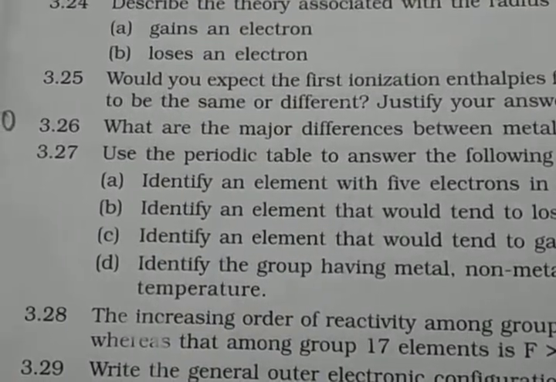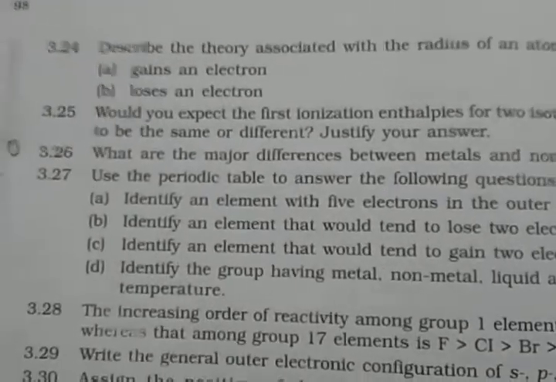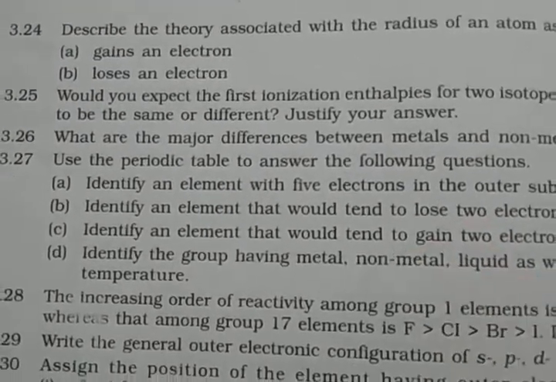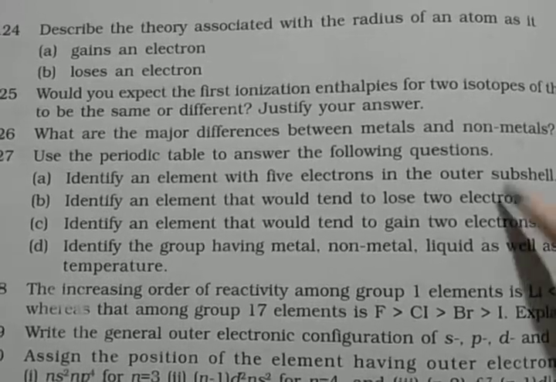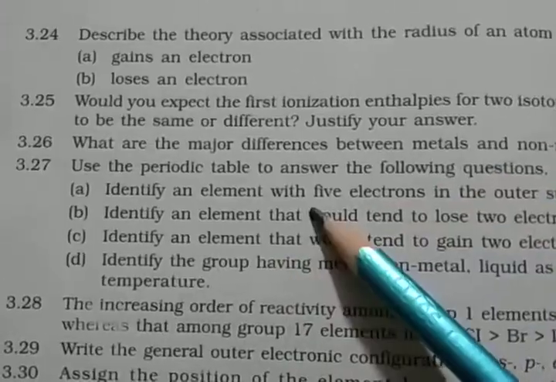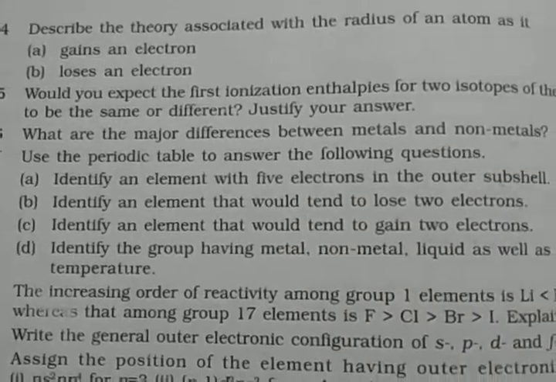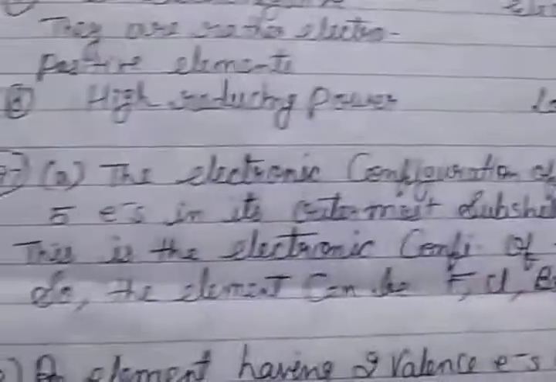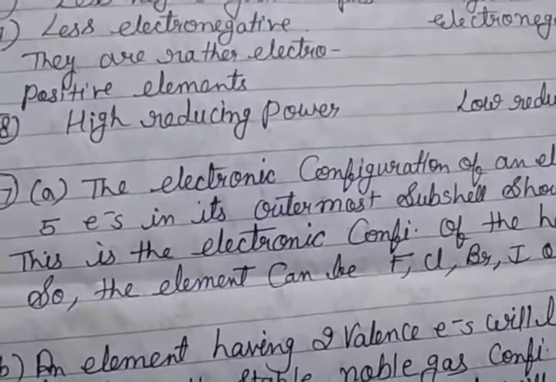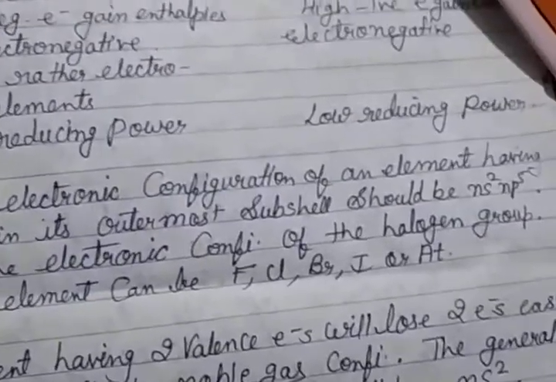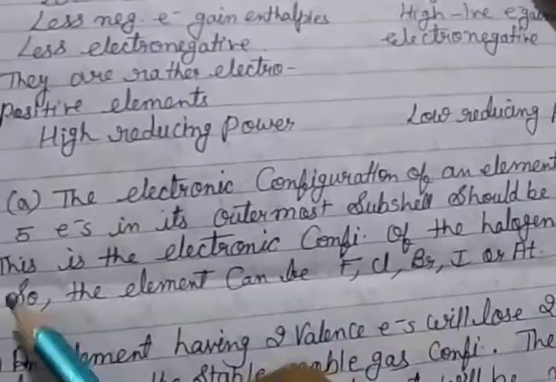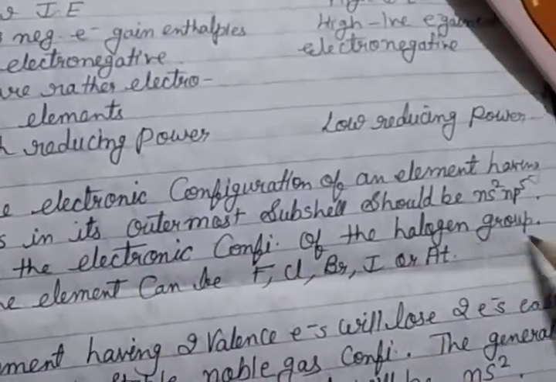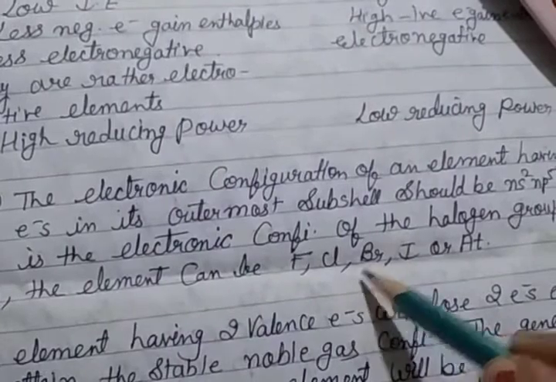Question number 27. Use the periodic table to answer the following questions. A. Identify an element with 5 electrons in the outermost subshell. The electronic configuration of an element having 5 electrons in its outermost subshell should be ns2 np5. This is the electronic configuration of the halogen group, and the element can be fluorine, chlorine, bromine,